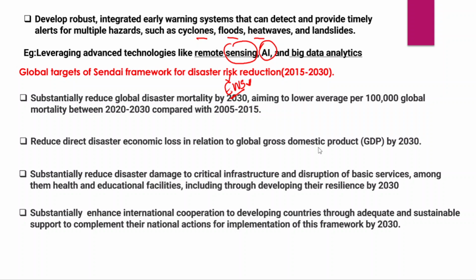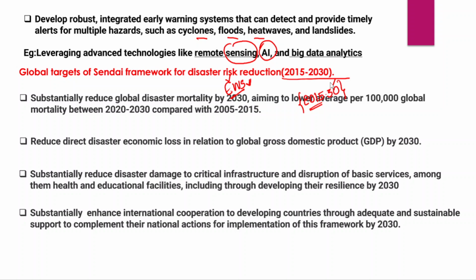So there are certain targets. There are some targets as part of the Sendai Framework for Disaster Risk Reduction 2015 to 2030, right? So I have linked it with the Sustainable Development Goals that the UN adopted in the year 2015 with the objective of achieving the Sustainable Development Goals by 2030. And now if you look at the targets of the Sendai Framework, sorry, it is just a framework.